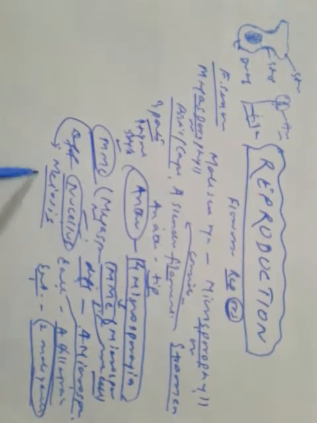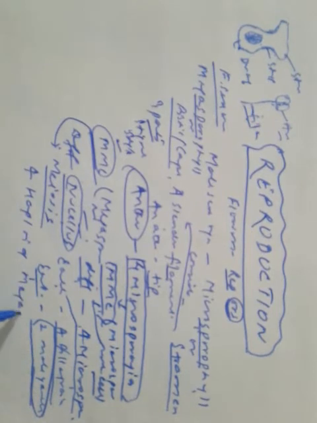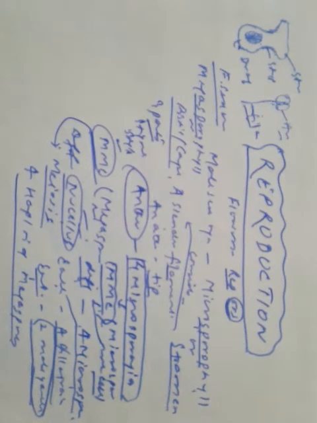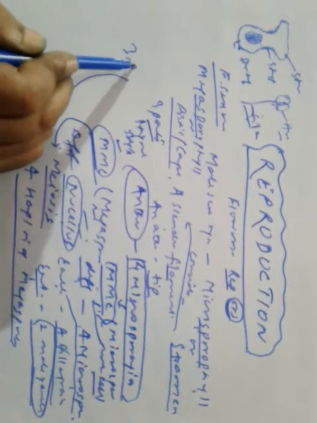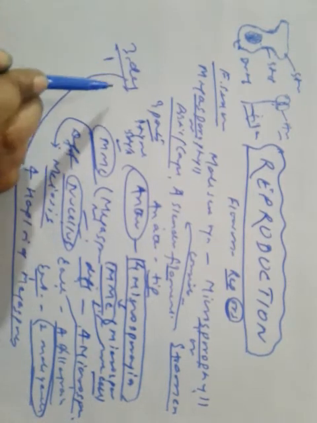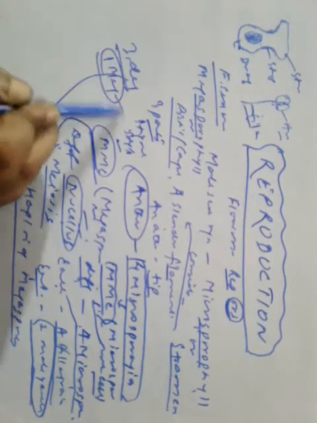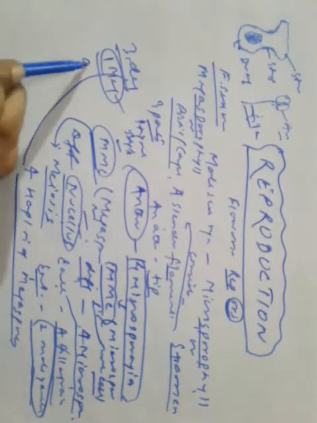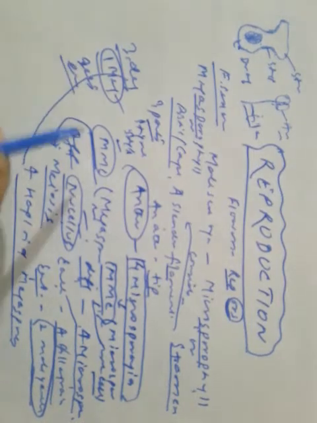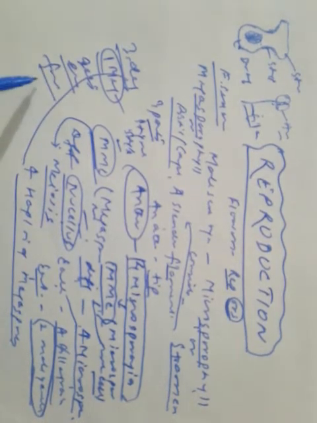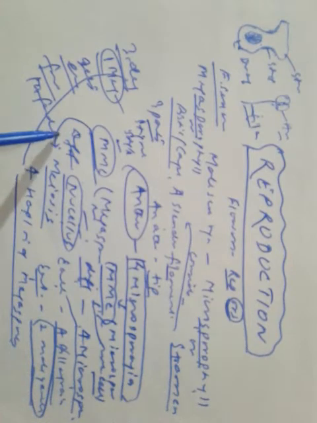And what does it form? It forms 4 haploid megaspores. 3 of the megaspores degenerate, only 1 remains functional, and that particular megaspore gets enlarged and finally forms the female gametophyte, which is the embryo sac.